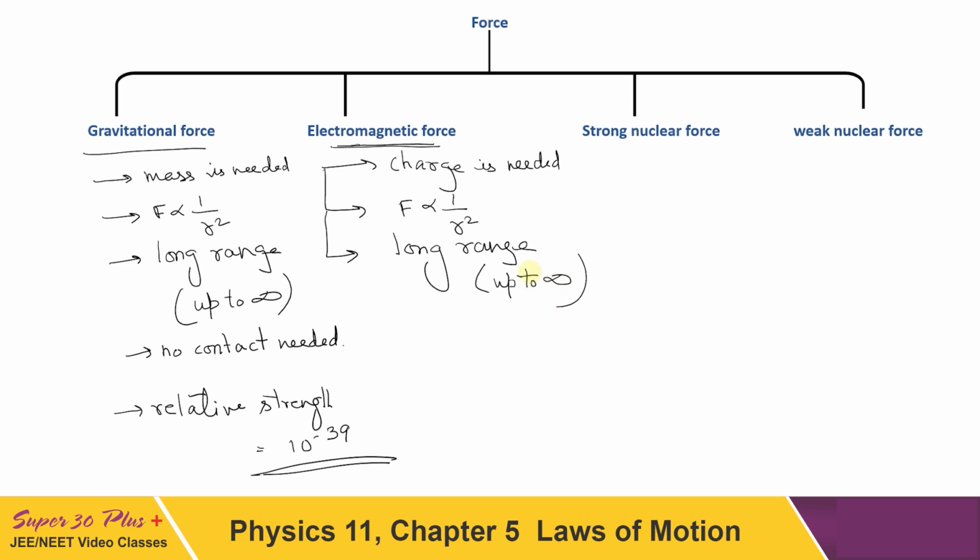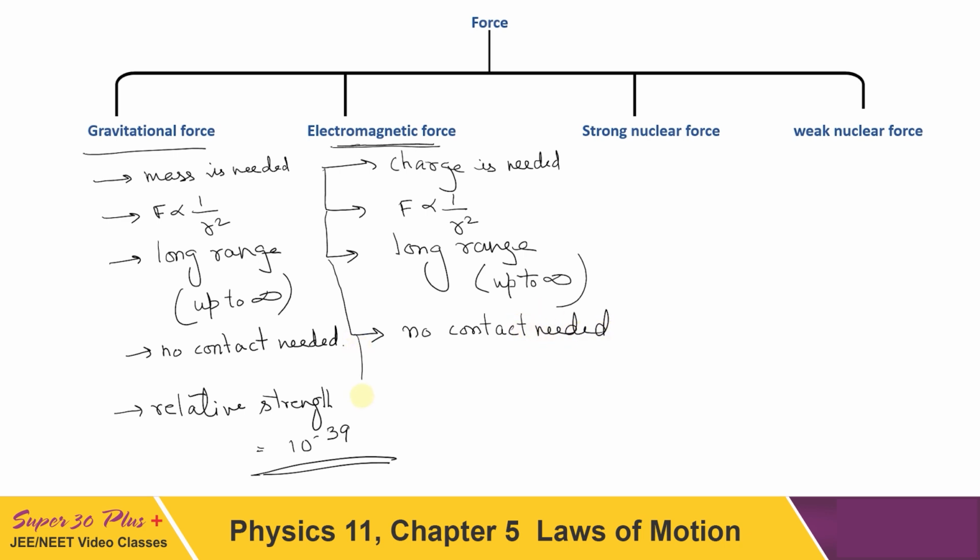It cannot be experienced. Its strength decreases, but still theoretically we can say that it is effective up to infinity. Here also no contact is needed. So you can see all these conditions are the same for both gravitational and electromagnetic force.